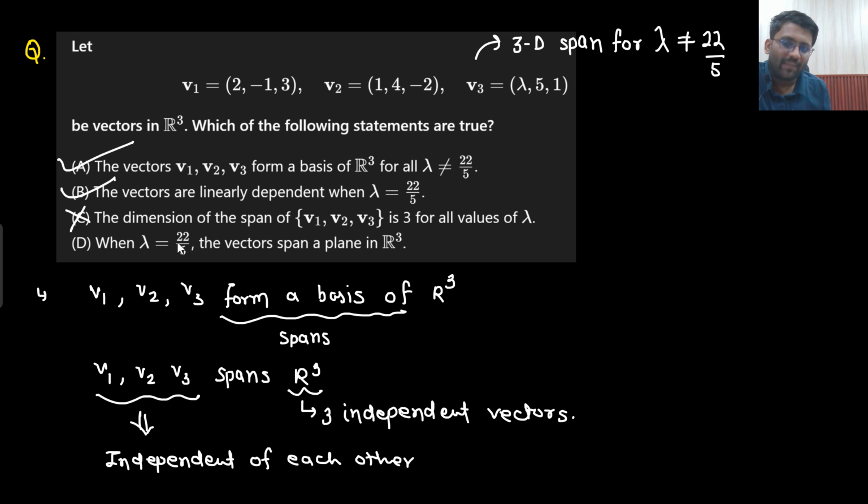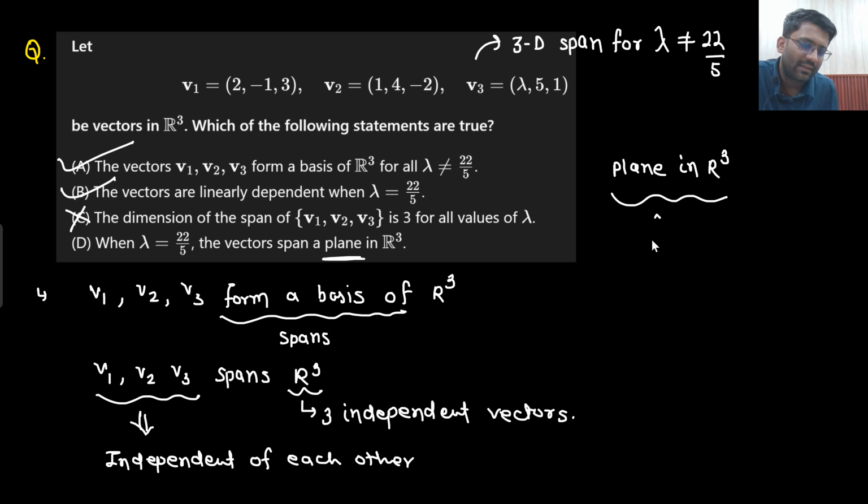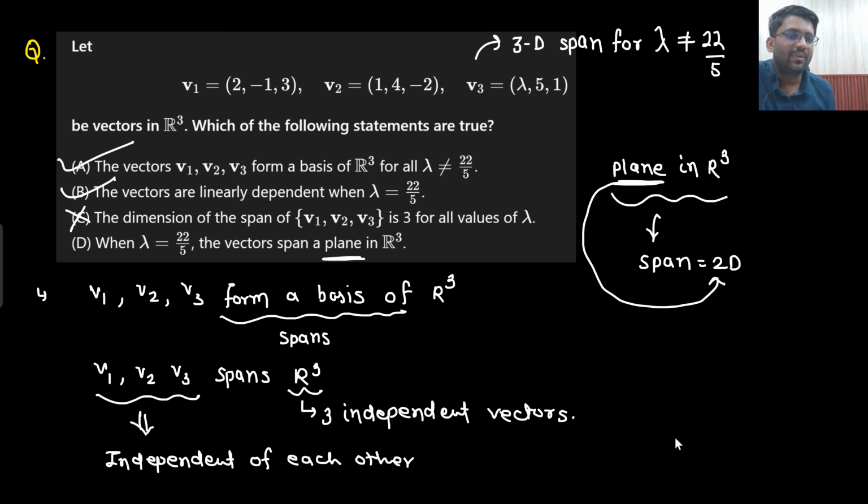Now, when lambda equals 22 by 5, the vectors v1, v2, v3 span a plane in R3. What does that mean? That means the span is 2-dimensional. What is the meaning of plane? Do you remember? The meaning of plane is the span is 2-dimensional. That means you have 3-dimensional vectors such that the span is 2D.